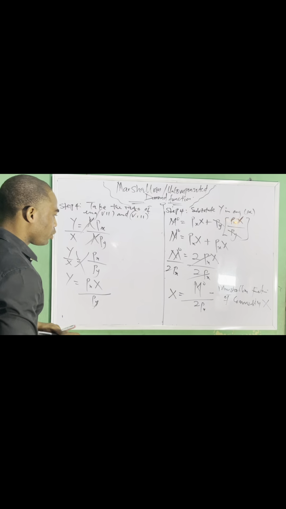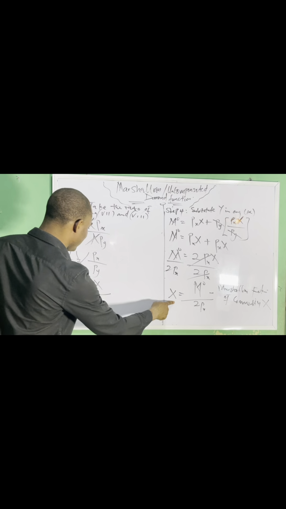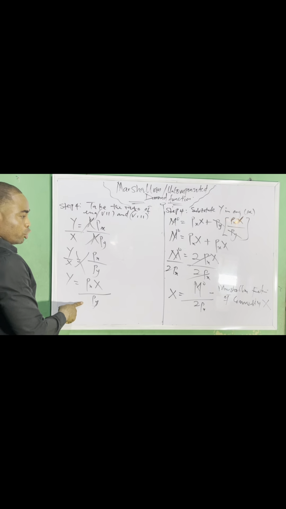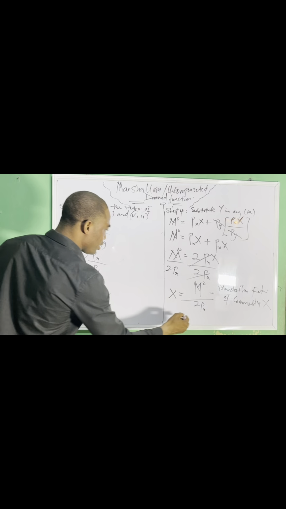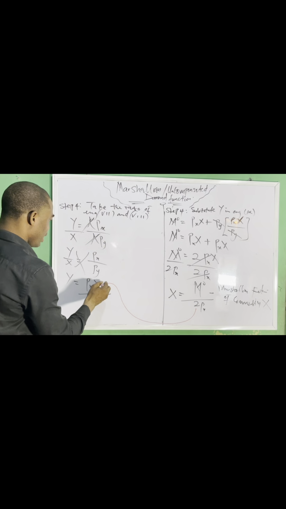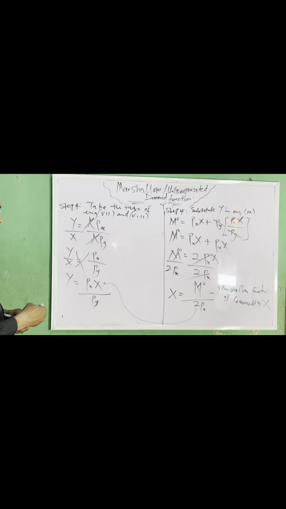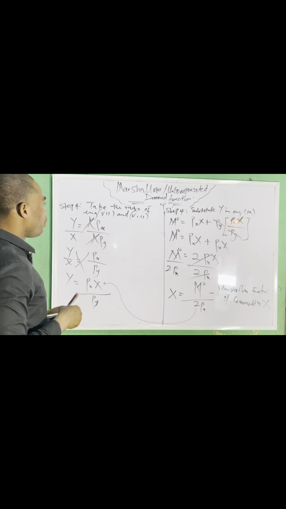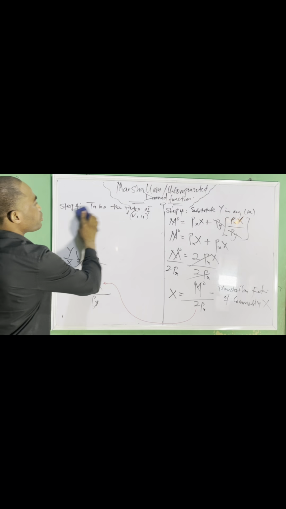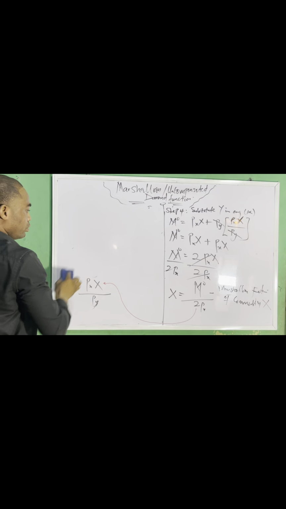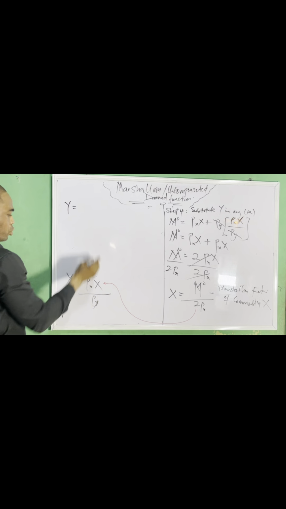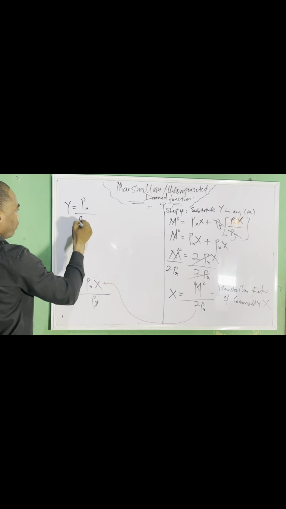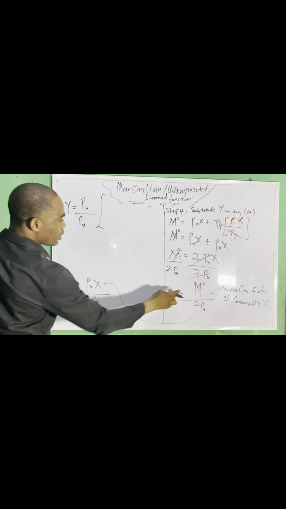Now we need to find the Marshallian function of commodity y. In finding it, we can easily substitute x in this function. So we have y equals px x over py.